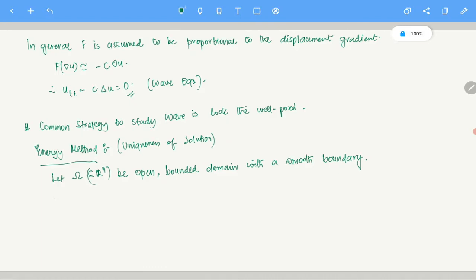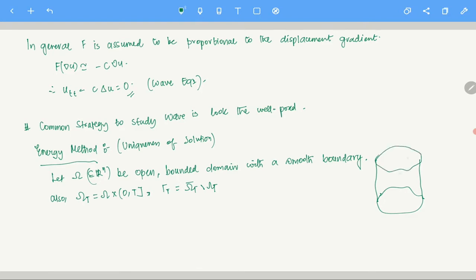As usual, we will also assume omega_T, where omega_T is omega cross (0, T] and gamma_T is omega_T bar minus omega_T. So what is omega_T? Let's say that's your omega, and this is the cylinder where all of this is happening.